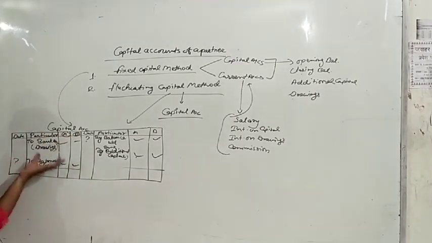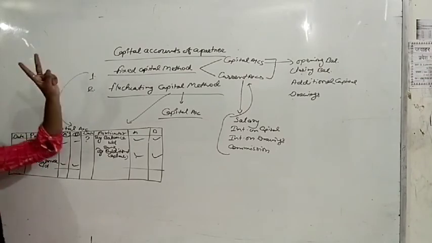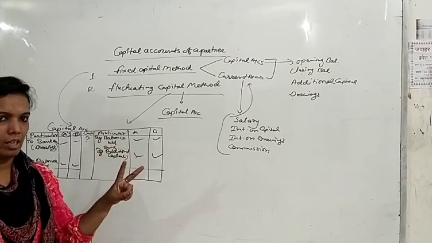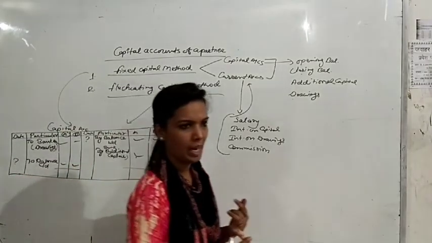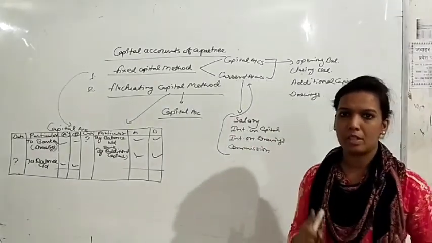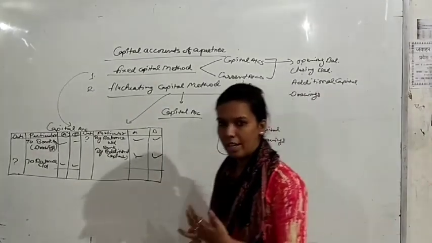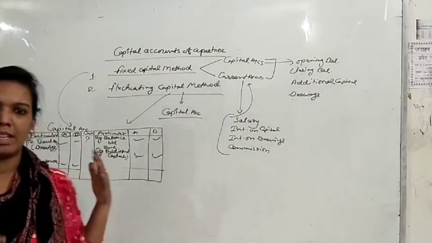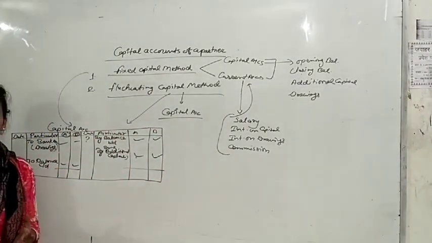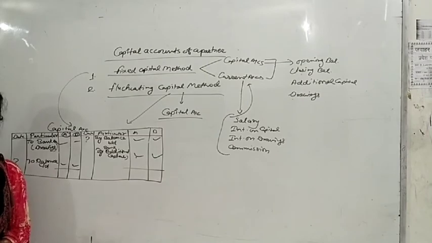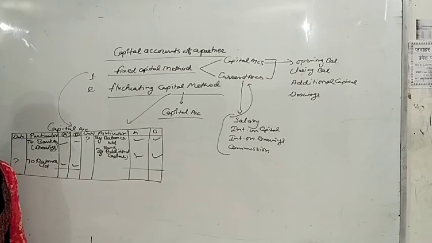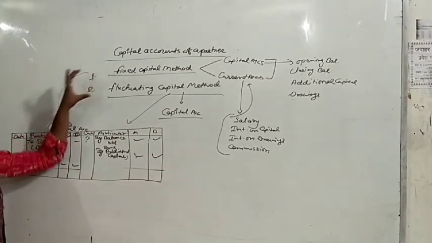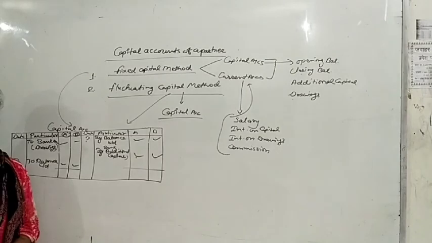For now, understand only the fixed capital method, in which we have to prepare two accounts, the capital account and the current account. In the capital account we will show only 4 items: opening capital, closing capital, additional capital and drawings against capital. And in the current account we will show all current items, that are salary, commission, interest on capital, interest on drawing or any other items. Okay. So in the next video we will start the fluctuating capital method and questions regarding these methods. Okay, that's all for today. Thank you so much.